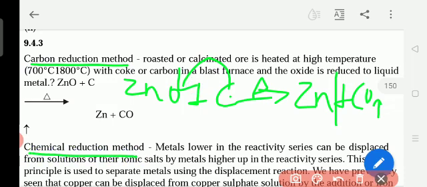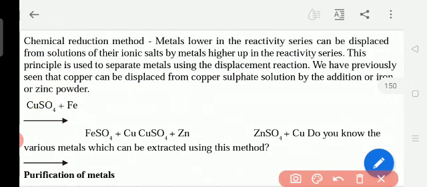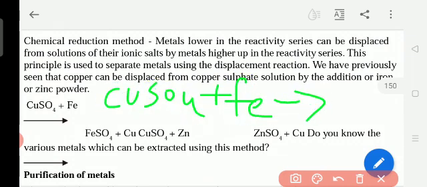Now the chemical reduction method. In the chemical reduction method, we use the displacement reaction. Displacement reaction means highly reactive metals will take the place of the less reactive metals. For example, CuSO4 plus Fe. In the activity series, you see copper is more reactive than iron. So this copper is highly reactive, iron is less reactive.